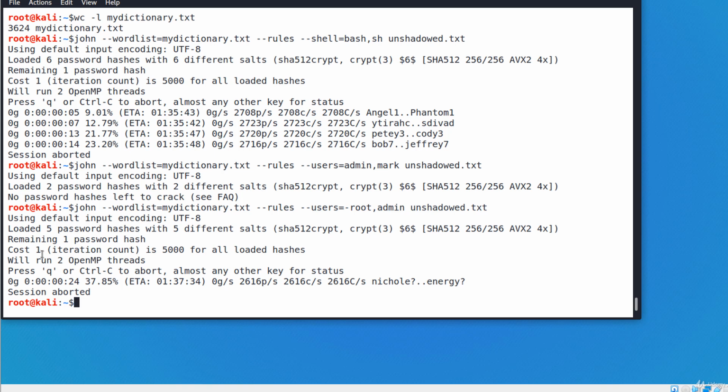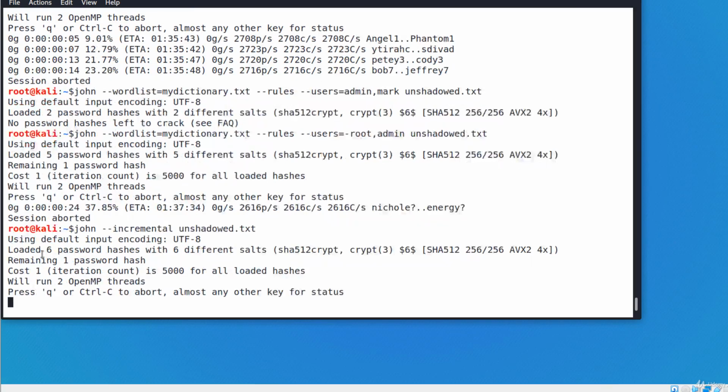The most powerful cracking mode in John is called incremental. Let's start it. John --incremental. You can also use only -i and the password file. This will use the default incremental mode parameters, which are defined in the configuration file's section named incremental.